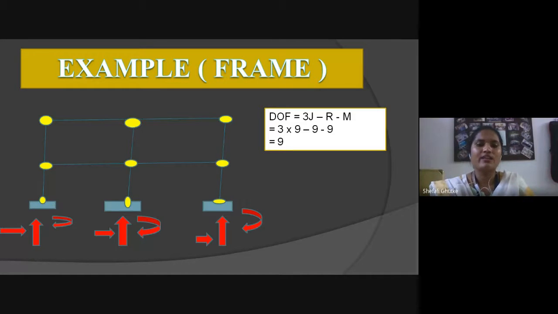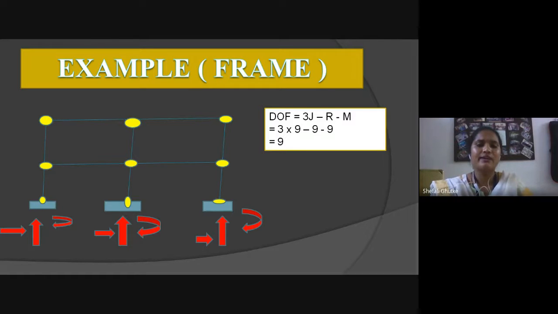Number of reactions: you can see 3 supports here. All supports are fixed. We know that a fixed support has 3 reactions, so the total number of reactions will be 9. Also, m is the number of members.